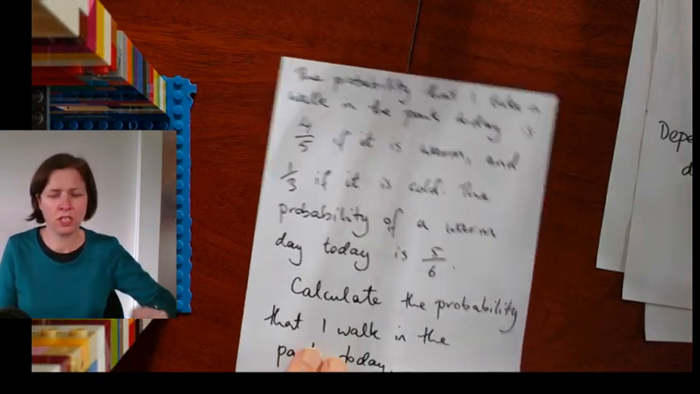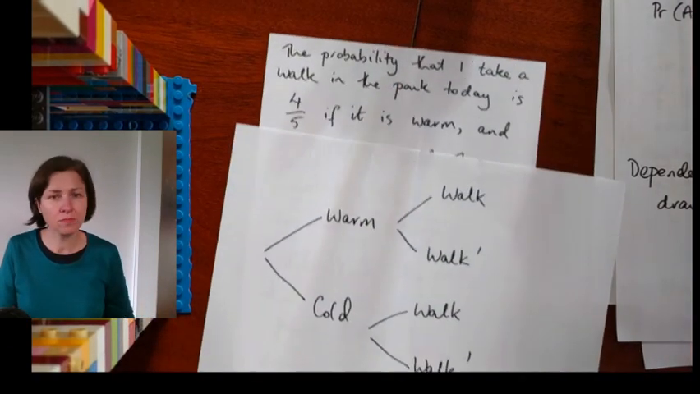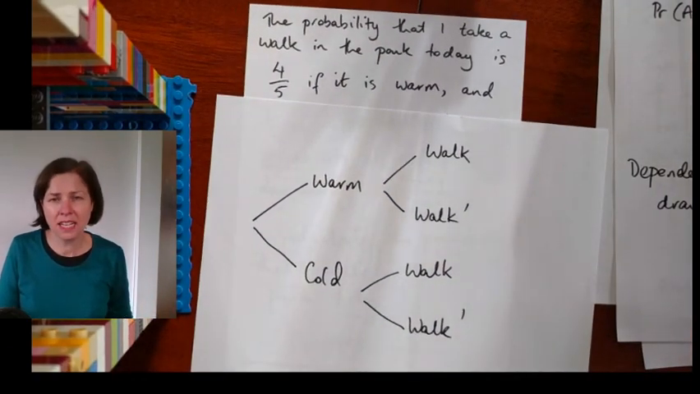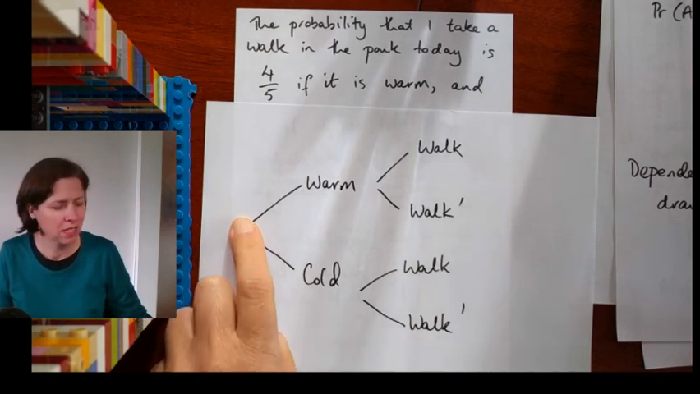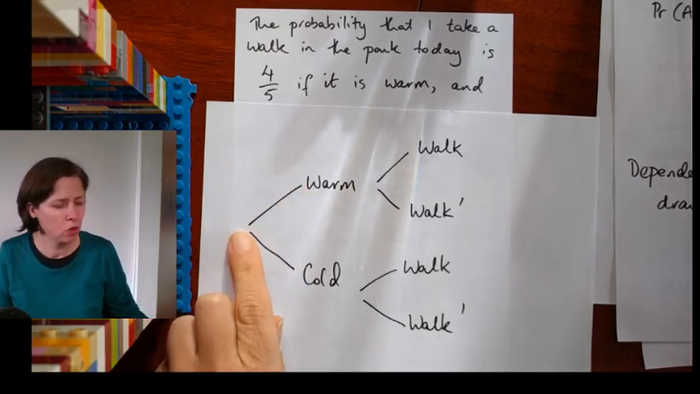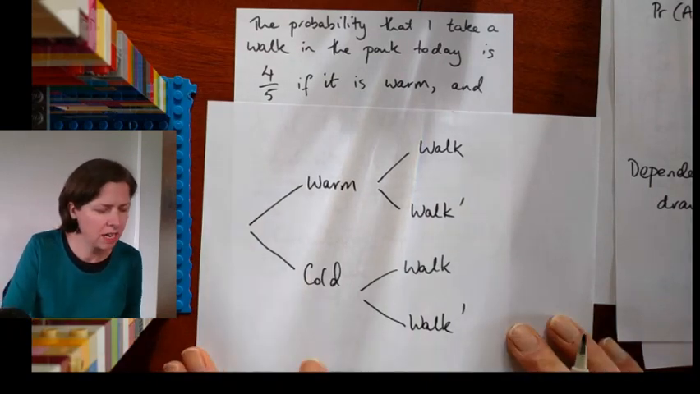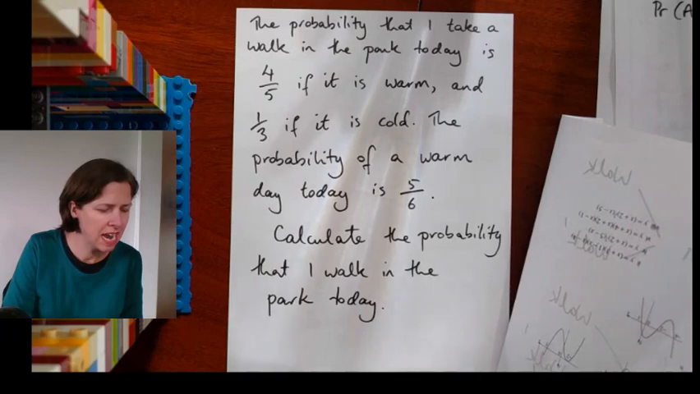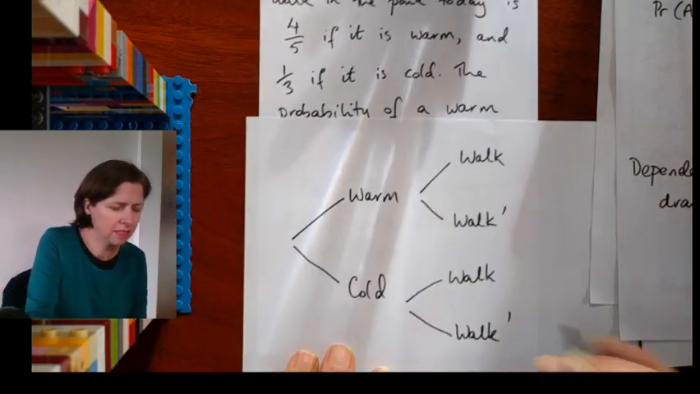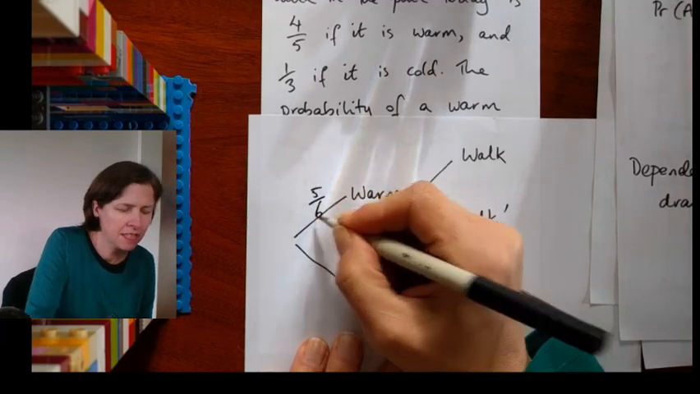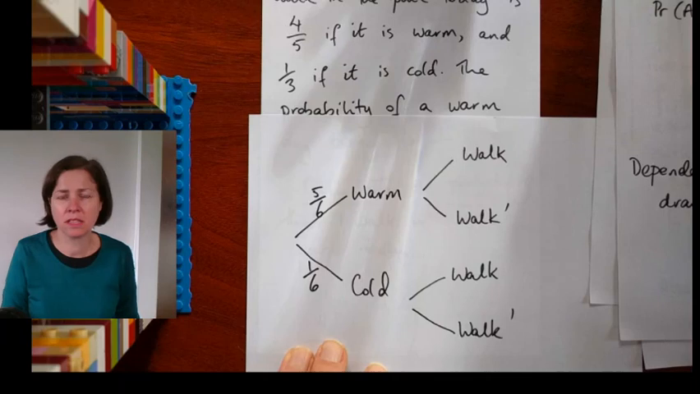So this is what we're going to do. I'm going to make a tree diagram, and I've already started it. We're starting with the thing which we have no control over, which is the weather. Either it's going to be warm or it's going to be cold. But I know what the probability of those are. Probability it's warm today is 5/6. That means probability it's cold today must be 1/6.